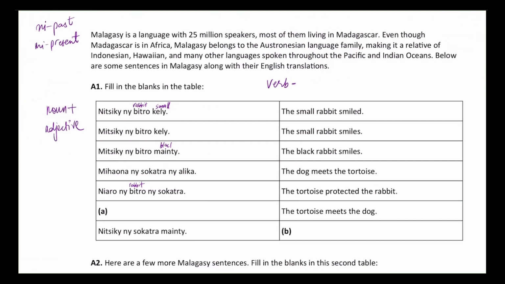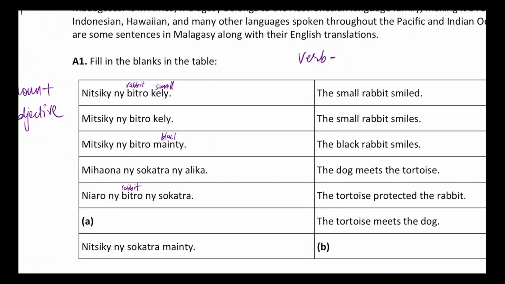subject actually, which might be kind of weird to English speaking people because in English we say the tortoise protected the rabbit, the subject, the tortoise, is performing the action, so we say that first. But in Malagasy and many other languages, they might have the object come first before the subject actually. And this helps us decide that Socatra must mean tortoise, and going along with our hypothesis that verb, object, subject, we see that is also reflected in the sentence preceding that, which was the dog meets the tortoise.